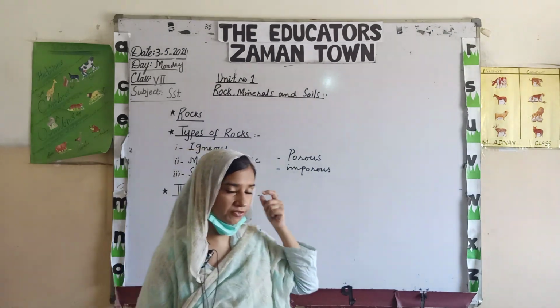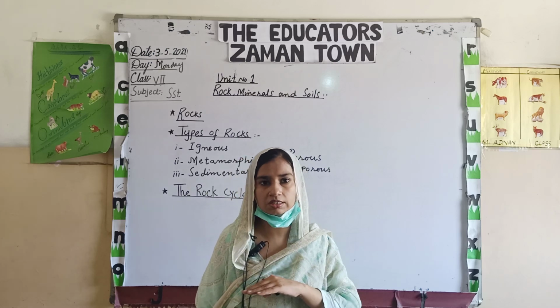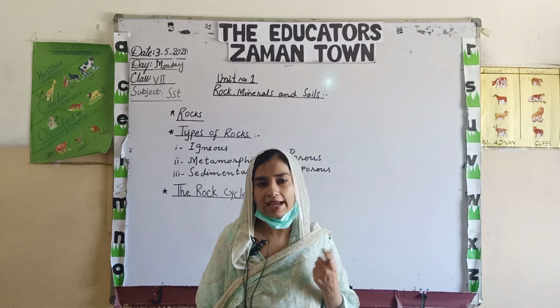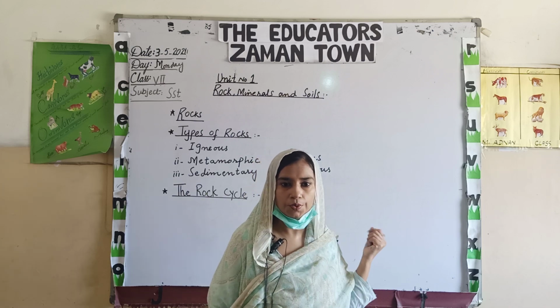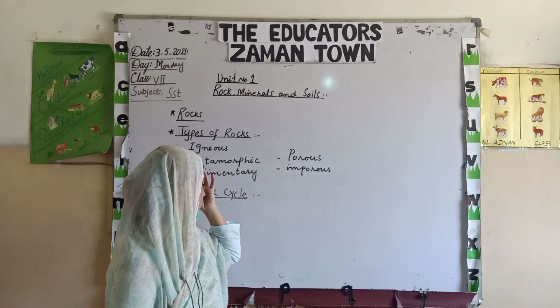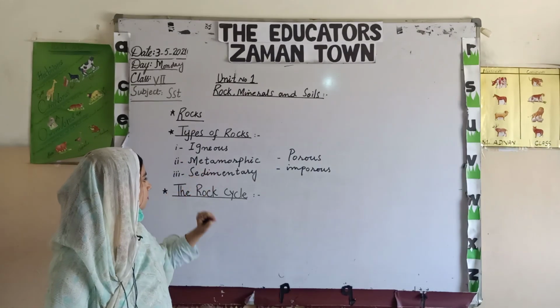When these igneous rocks flow on the surface of the earth, they cool down and form crystals, and these crystals are known as igneous rocks. The second type of rocks we have is the metamorphic rocks.